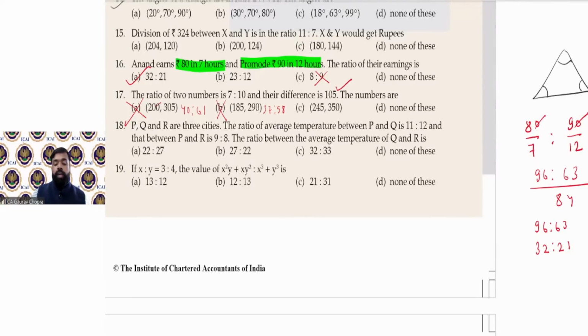डिफरेंस 105 का है. दोनों का रेशियो आप चेक कर लें. तो रेशियो कैंसिल किया आपने 35 से. You are getting 7:10. So C option is correct. Option number C is correct. So just check by using the option which is correct. All right.